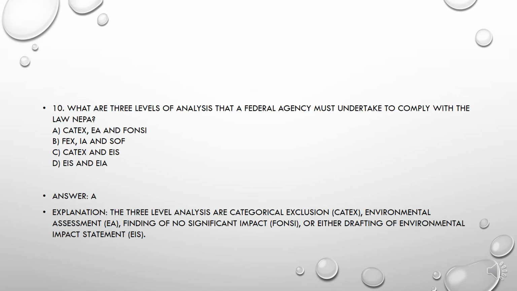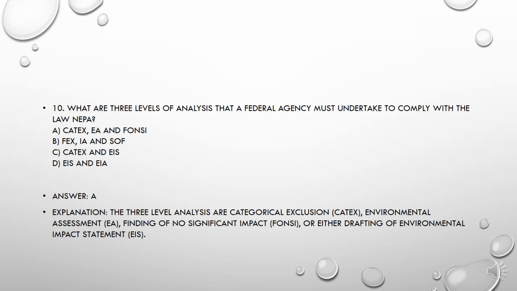The next question: What are the three levels of analysis that federal agencies must undertake to comply with the law of NEPA? Options are A. CATEX, EA, and FONSI, B. FEX, IA, and SOF, C. CATEX and EIS, or D. EIS and EIA.